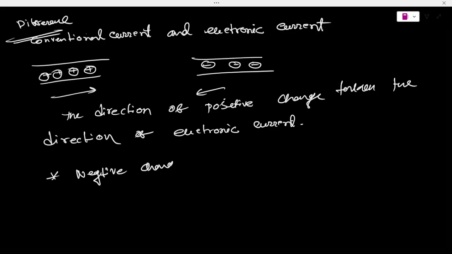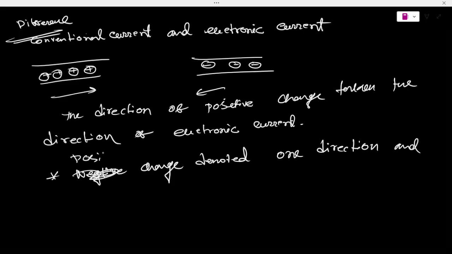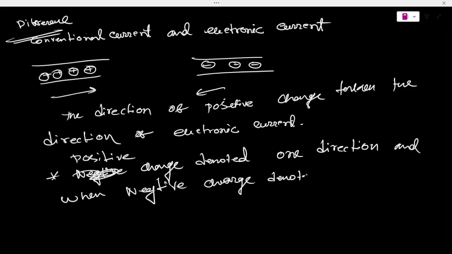Negative charge moving in one direction and positive charge moving in one direction, the negative charge is denoted by the opposite direction.